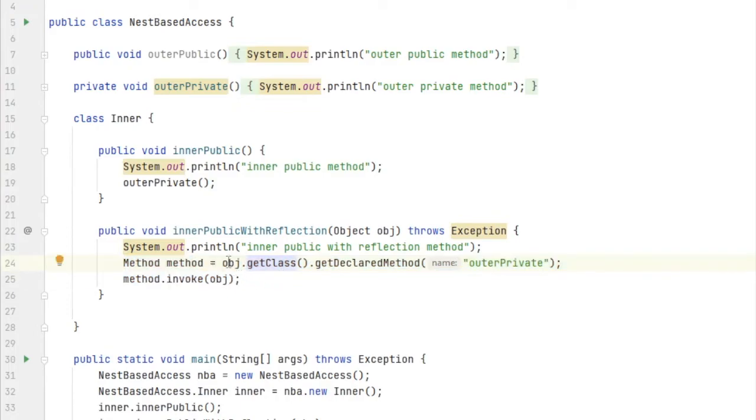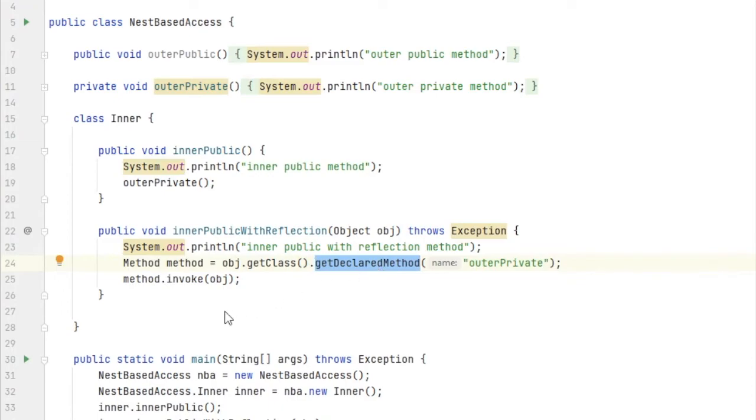When I do this method call, I am just using reflection here and accessing the outer private method, so I am getting an exception at runtime, because you cannot access a private method from another object, right? In the case of reflection you cannot use the bridge method, you only get access to the exact method. So in Java 11 this is also handled. This was a discrepancy, like I can directly call the method but using reflection I cannot call the method. So this is handled in Java 11.